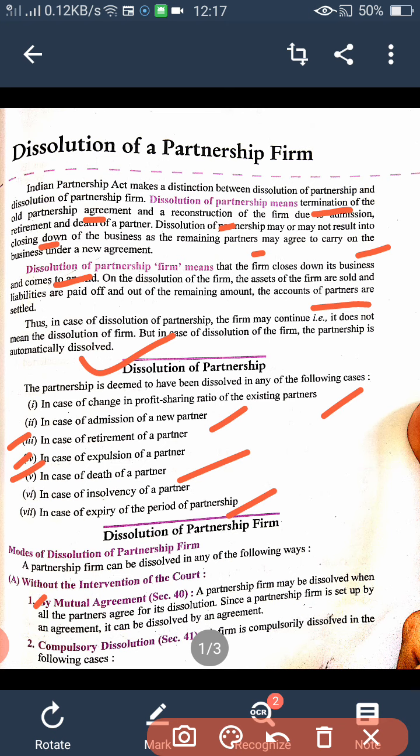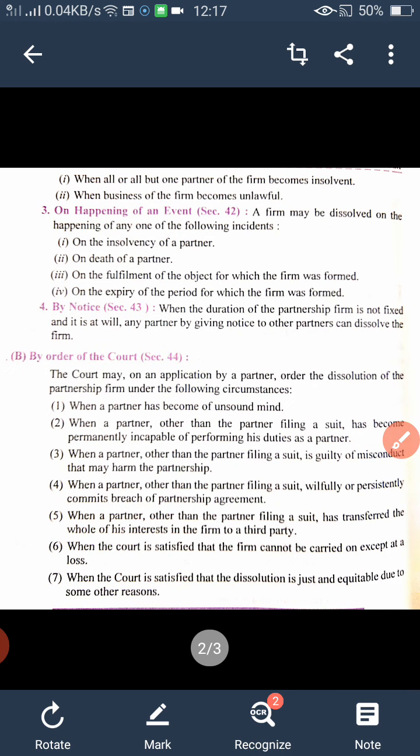Next, compulsory dissolution. In which cases is the dissolution compulsory? See, when all or all but one partner of the firm is insolvent. Means when all the partners of the firm are insolvent, or the business of the firm becomes unlawful. Clear? So this is the reason for completely winding up the business.